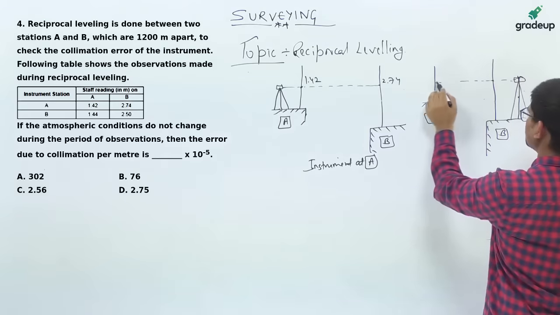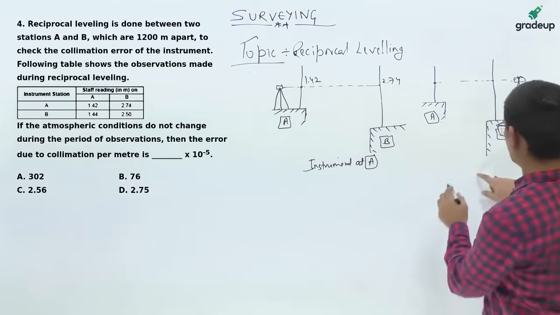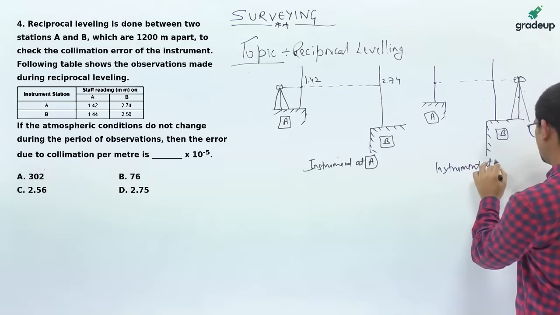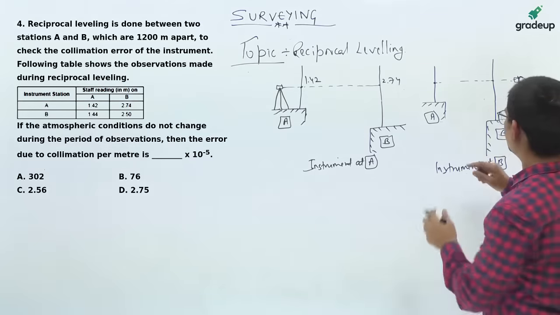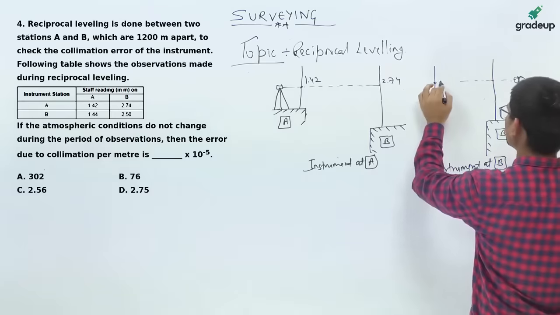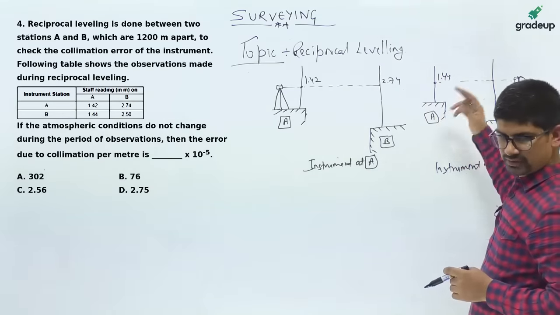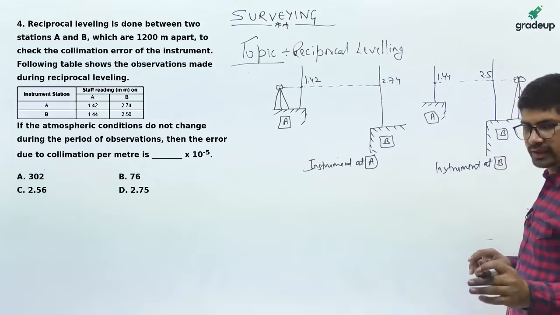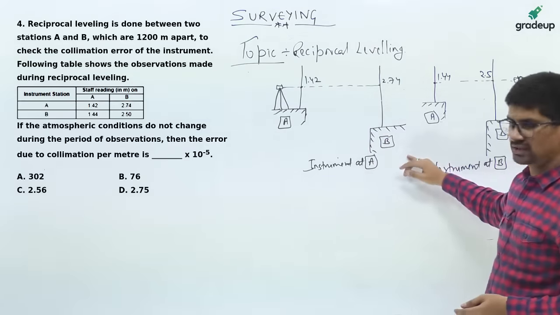Now in this case, the reading when instrument is at B, okay. So when instrument at B, staff reading at A is 1.44 while staff reading at B is 2.5, okay. So from the readings you can easily visualize which station is higher and which station is lower, okay.